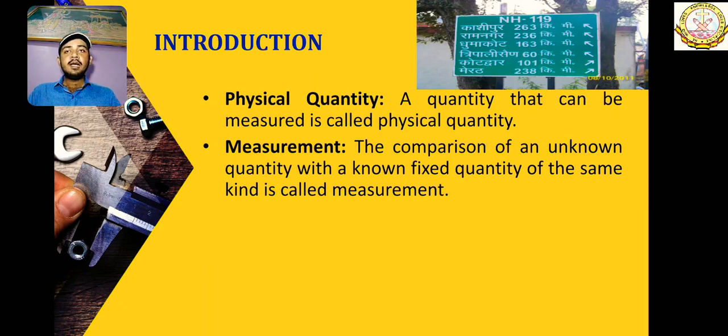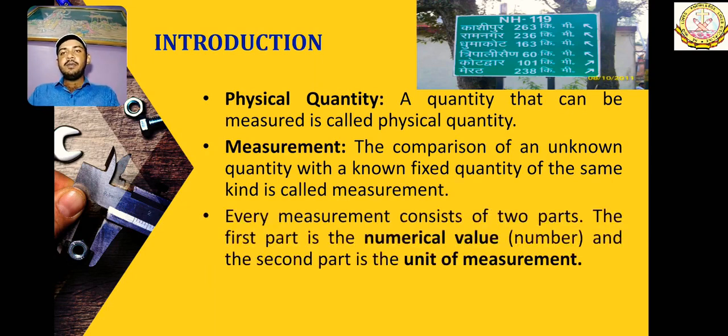So what they did, they compared the distance from that point to Kashipur, that unknown distance, with a known physical quantity. That known physical quantity was a known length of rope or tape, which was 1 kilometer long. So this is measurement. We compare. How do we measure 1 kg of potato? We will take some unknown weight of potato, and we will compare it with a known physical quantity, which is a weight of 1 kg. That is the process of measurement.